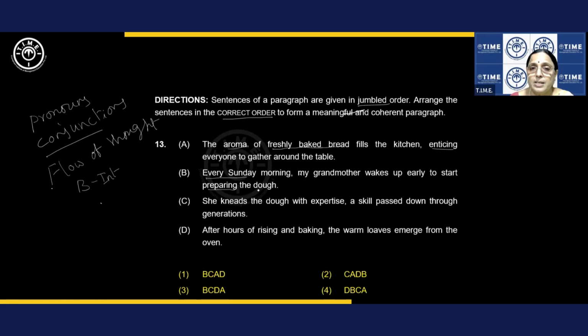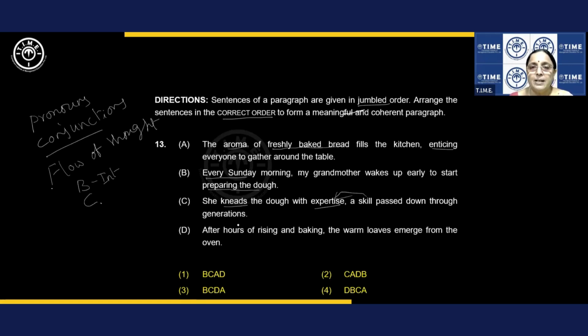Right. So what's the continuation? What's the flow of thought? Start preparing the dough. Right. How does she prepare the dough? She kneads the dough, all right, with expertise, with skill, a skill passed down through generation. So connection is what? Preparing the dough. And how is she preparing the dough? So what should it be? See, we see. Done? All right.